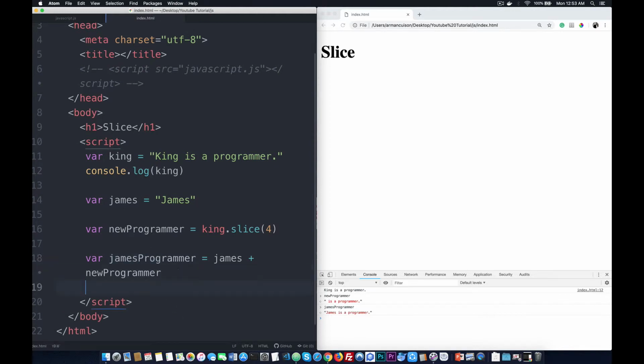So, i-console natin siya. Console.log. Yan. Then, James. Save, refresh. Yan. Oh, di pala James, programmer pala. Save, refresh. Yan. James is a programmer.